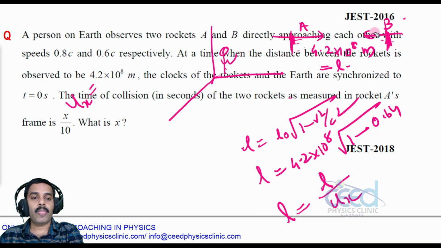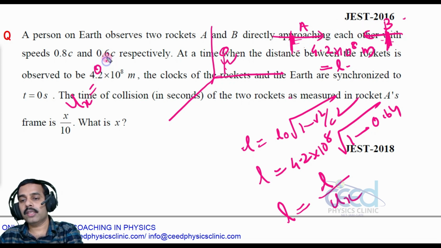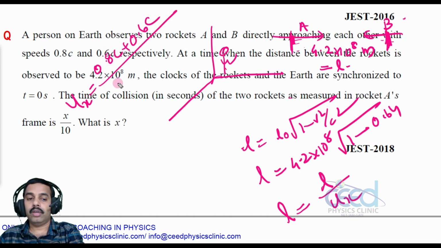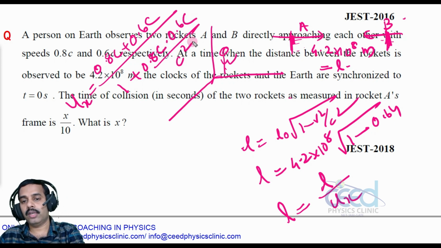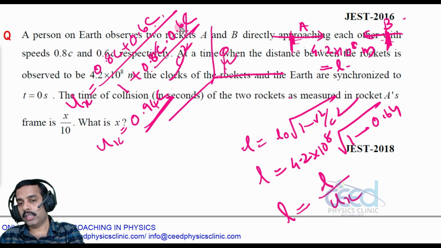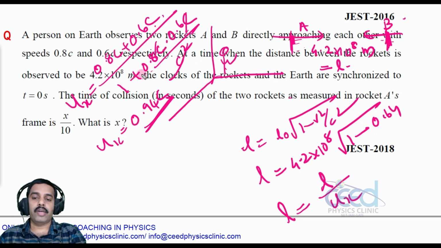0.8c plus 0.6c divided by 1 plus 0.8c times 0.6c divided by c square. This c square cancels. When you solve this, you will get 1.4c divided by 1.48, so 0.94c.